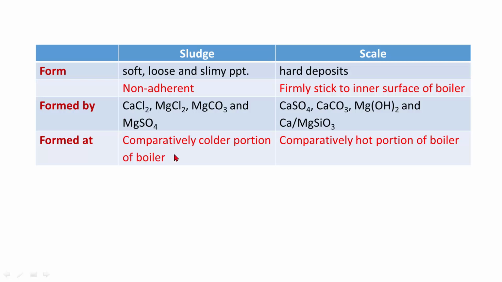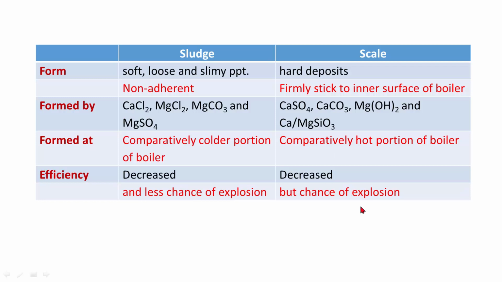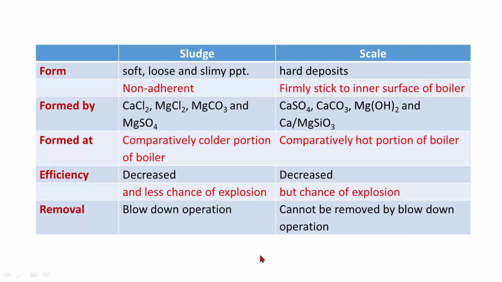Sludge is formed at comparatively colder portions of boilers, whereas scale is formed at comparatively hot portions of the boiler. Efficiency is decreased with both sludge and scale. With sludge, there is less chance of explosion, whereas in case of scale, there are more chances of explosion. Sludge can be removed by blow down operation, whereas scale cannot be removed by blow down operation.